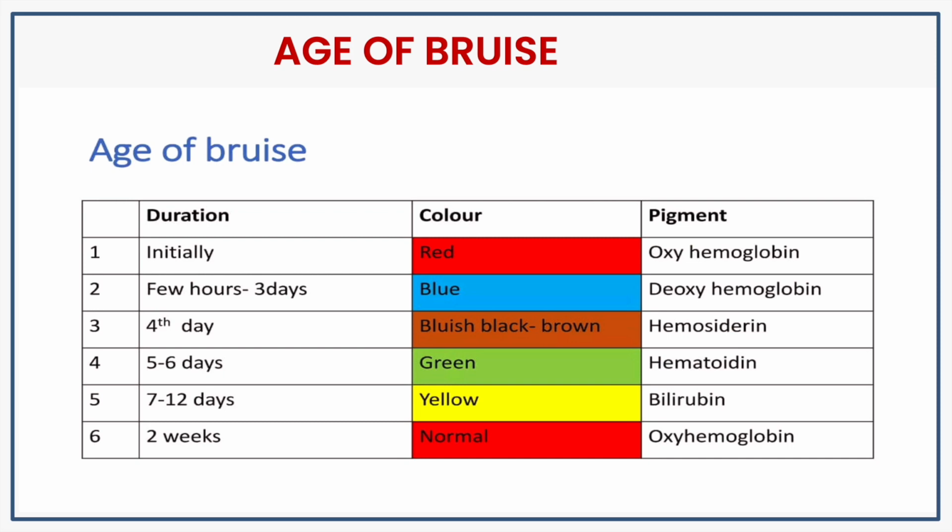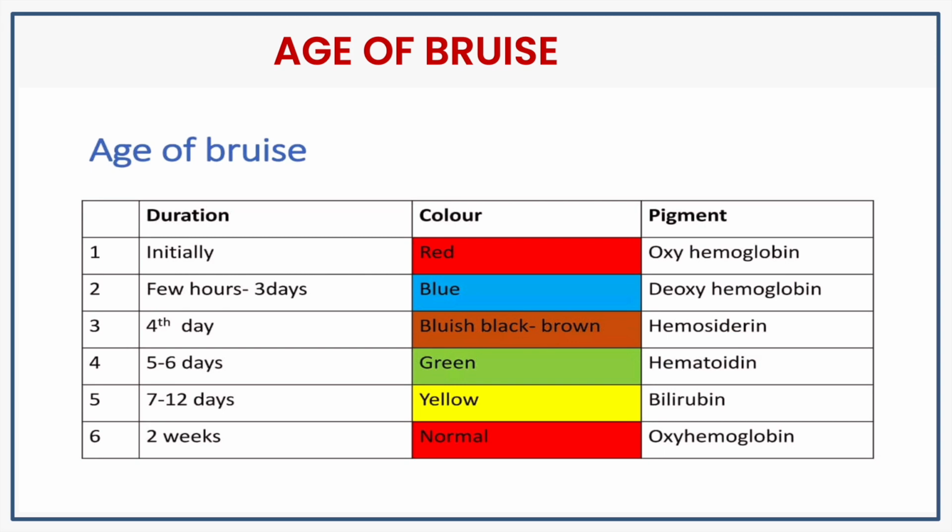Let's study the age of a bruise. Initially, the bruise is red in color due to oxyhemoglobin. Within a few hours to 3 days, the bruise becomes bluish in color due to deoxyhemoglobin. By the fourth day, the bruise becomes bluish black to brown in color due to hemosiderin.